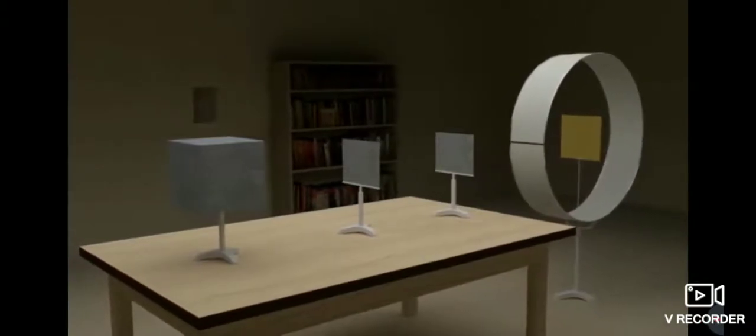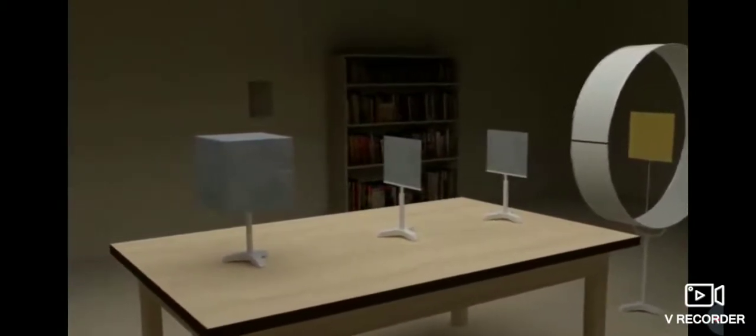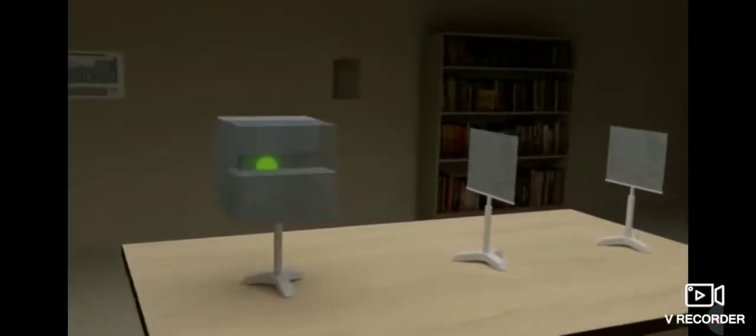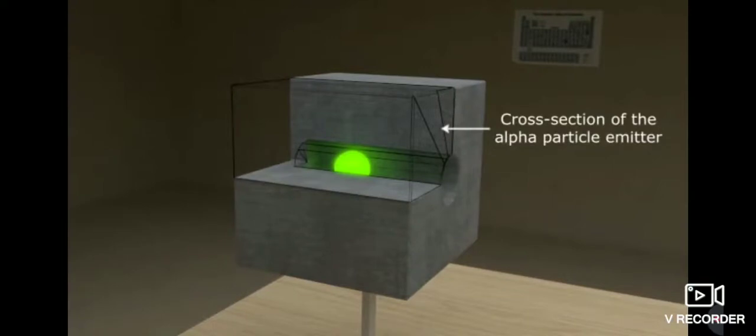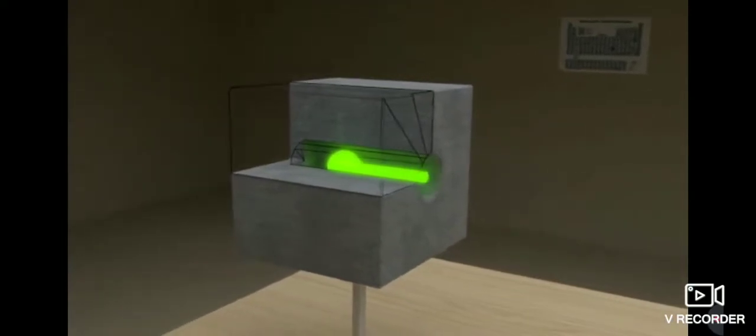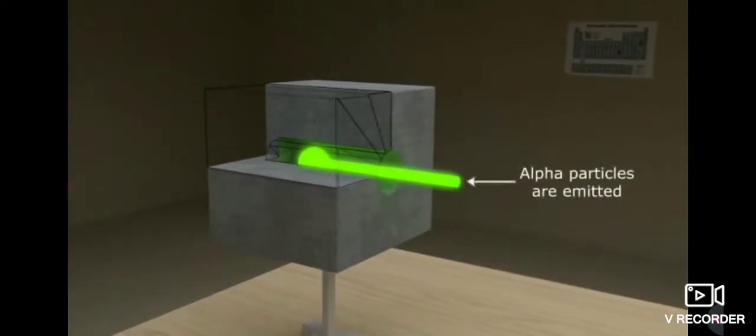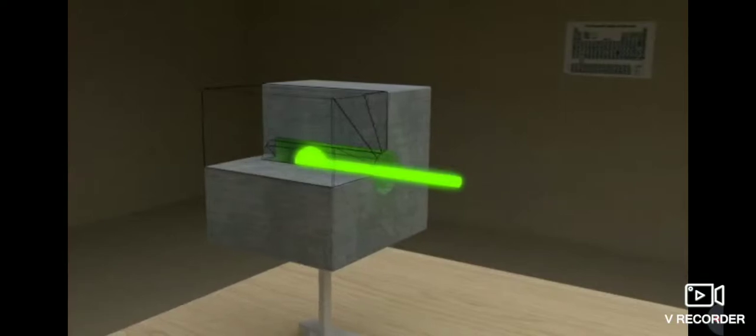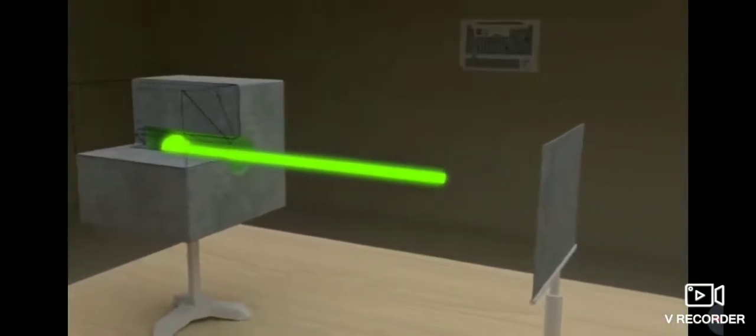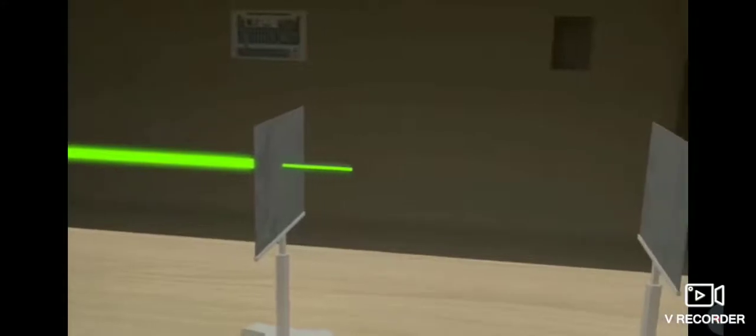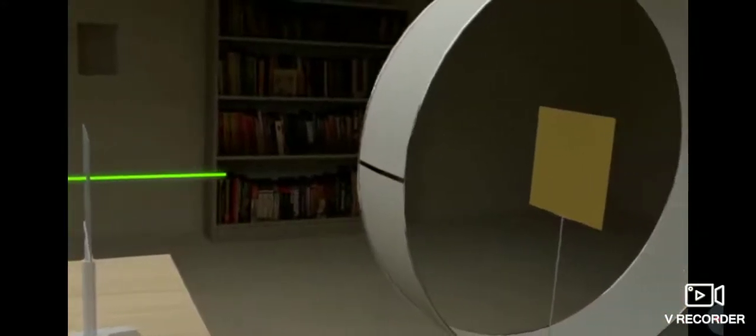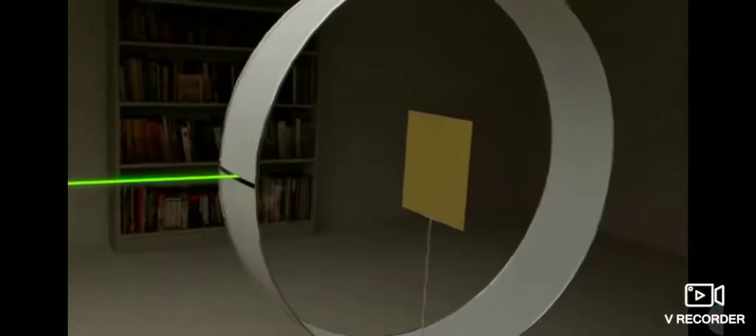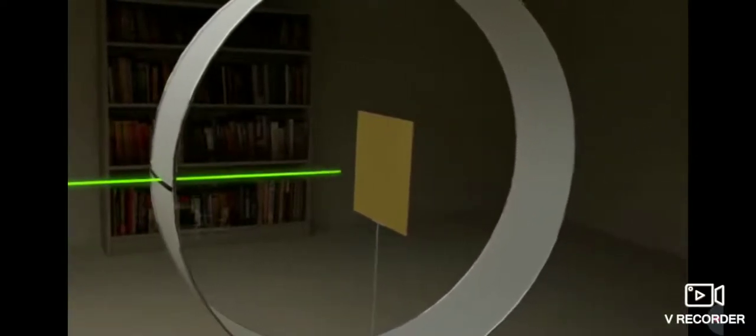The alpha rays are first of all emerging out from the substance which emits the alpha rays. Then what happens? This is a cross section of the alpha particle emitter. From here it is coming. So they cut it here and showed you how it is passing. Then it passes through this small beam, coming forward. It falls on the gold foil now.